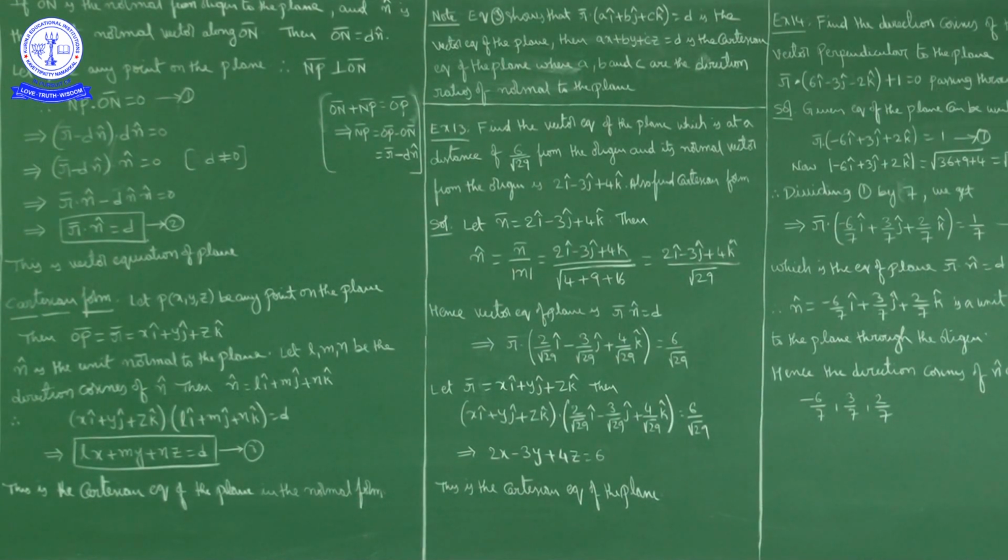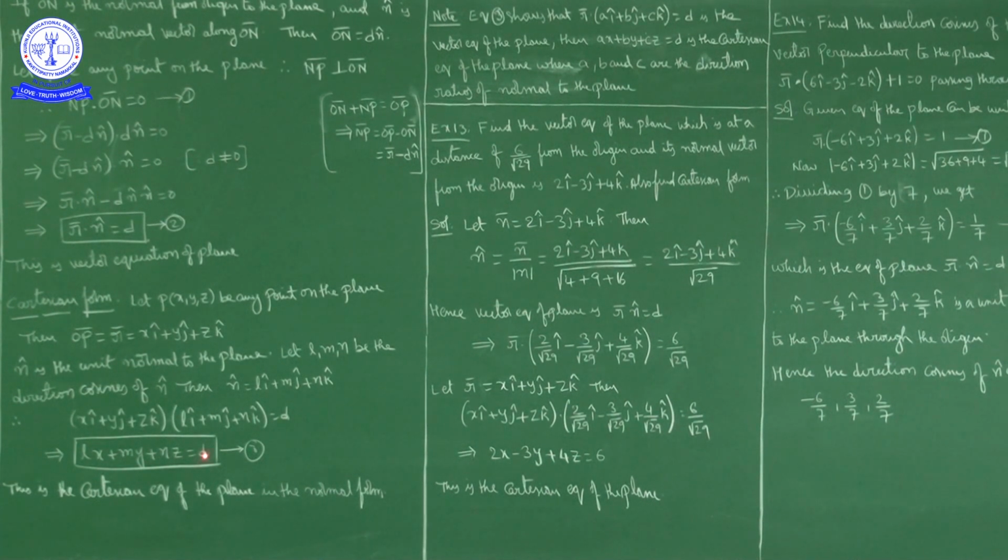Now if you observe equation 3, Lx plus my plus nz is equal to D, I'll write it like this. This shows that r bar dot (a i cap plus b j cap plus c k cap) is equal to D is the vector equation of the plane. Then ax plus by plus cz is equal to D is the Cartesian equation of the plane, where a, b, c are direction ratios of the normal to the plane.